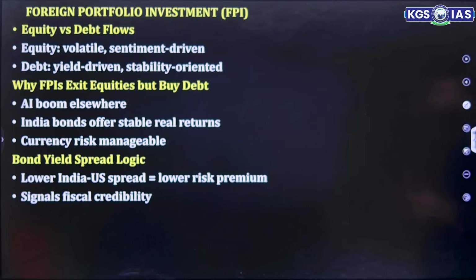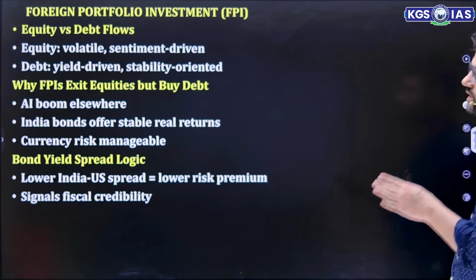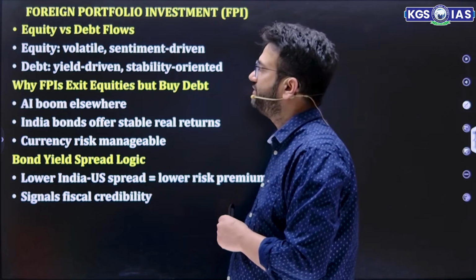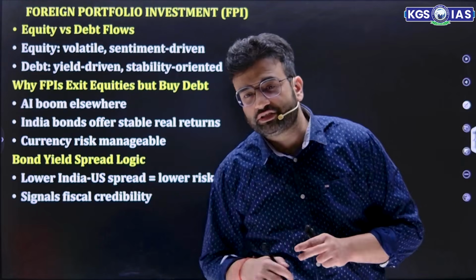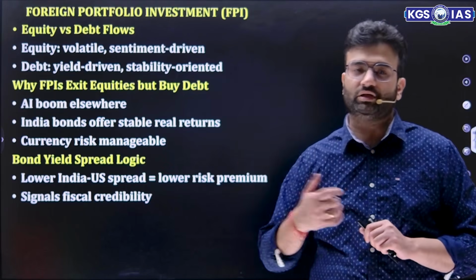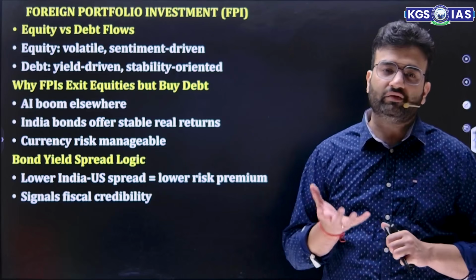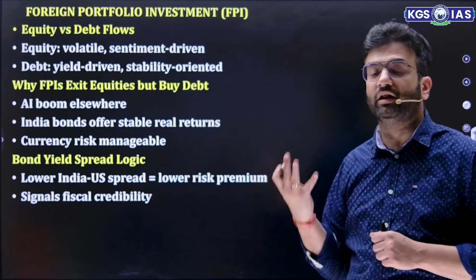Moving ahead, FPIs, foreign portfolio investment. That means the investment less than 10%, usually in stocks, usually in form of passive investment. So equity investment is still very volatile because they feel that we don't know about the uncertainty, like how much return we will get, how much the risk is there. So whenever they are talking about the equity, the volatility is more and it is more sentiment driven.